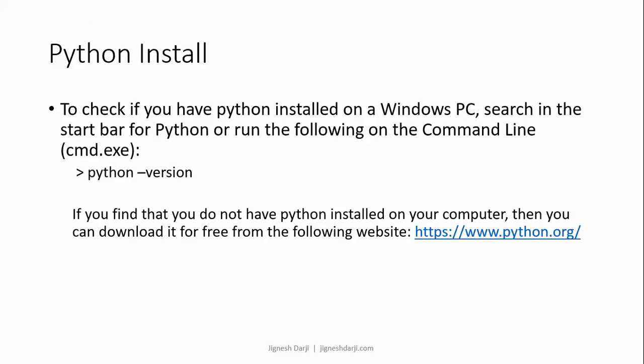So now we understand how you can install Python and how you can check if Python is installed on your system or not. To check Python on a Windows PC, you can simply type python double hyphen version. If it displays the version, you can identify that Python is already installed on the system. If you don't find Python installed on your computer, you can go to python.org and download the latest Python version. At the recording time of this video, the latest version of Python is 3.8.5.